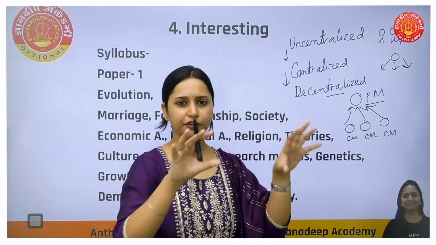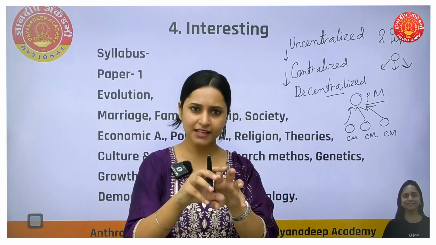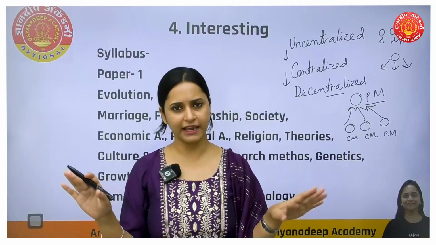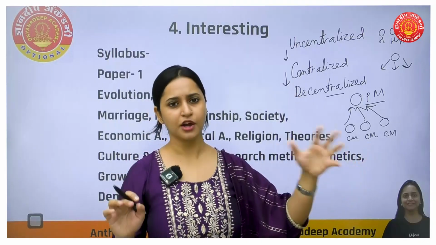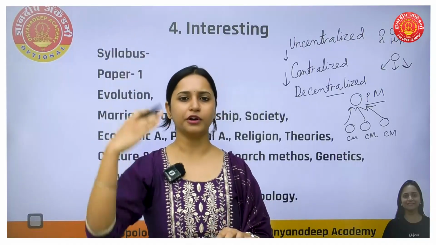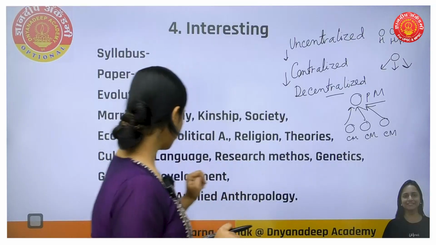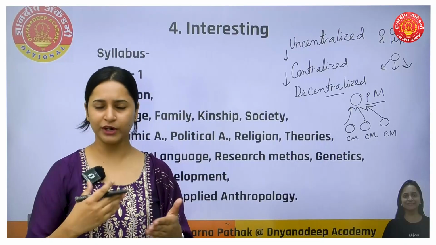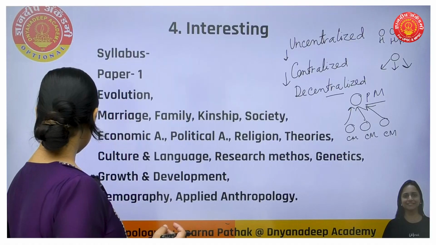Uncentralized, where different groups are having different head, and from there they became centralized, one single head, under them small group without any small group head. Okay. And then from there decentralized, where all the group heads are there, but at the same time they are accountable or answerable to the center. Okay. So that is how political system have evolved.